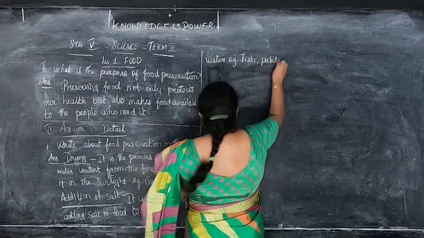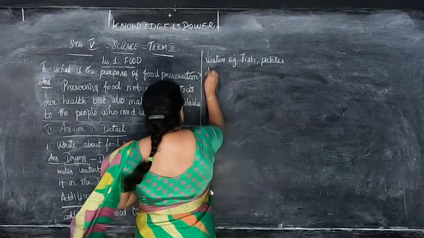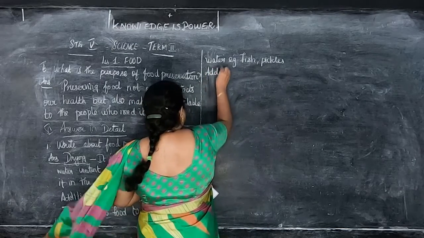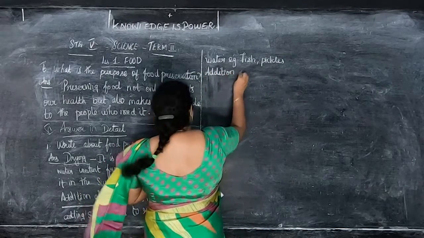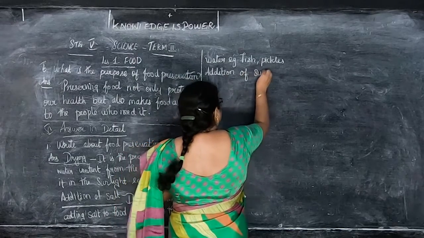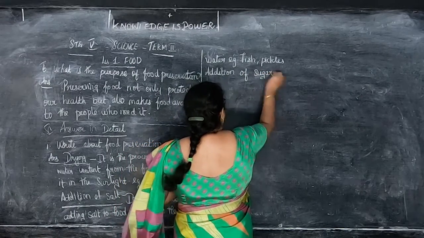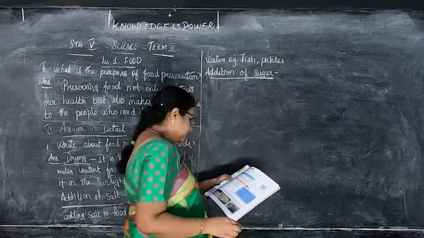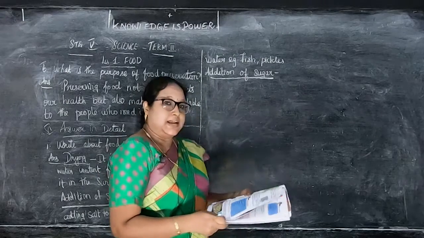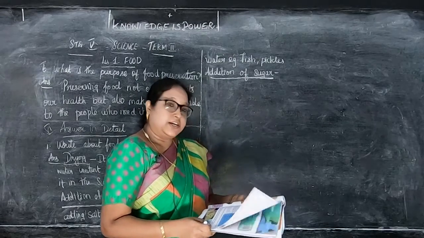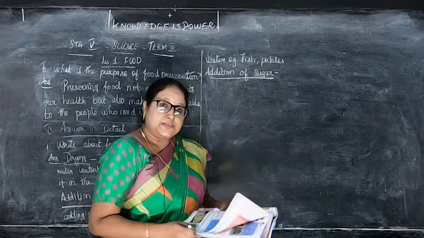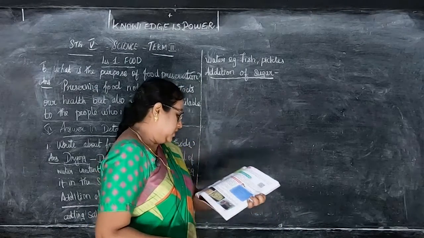So next is addition of sugar. Okay, children, this is a third method. Now in this method, sugar is added to food. It dissolves in the water content of the food and preserves the food items from spoilage.